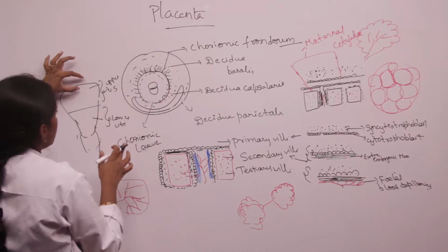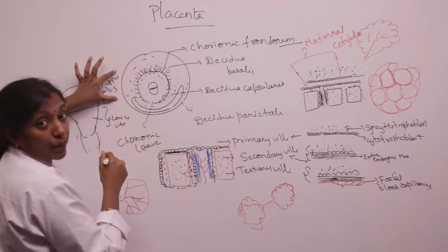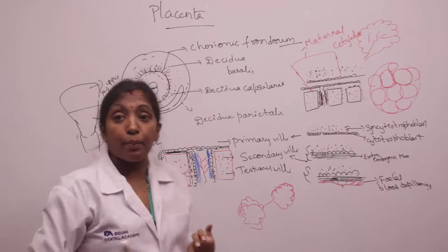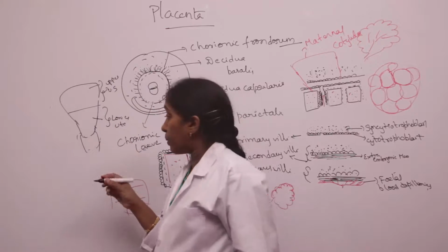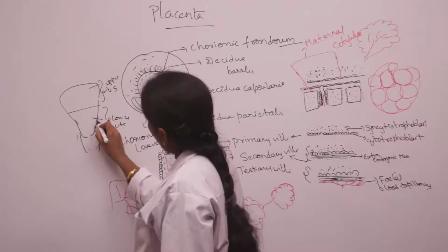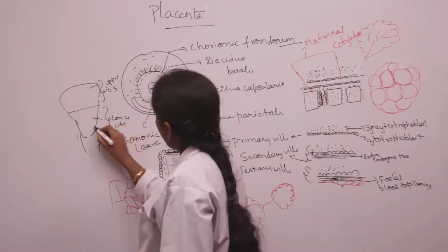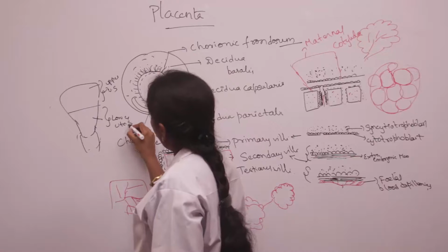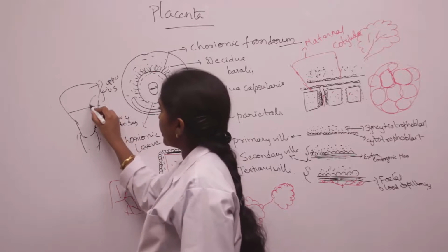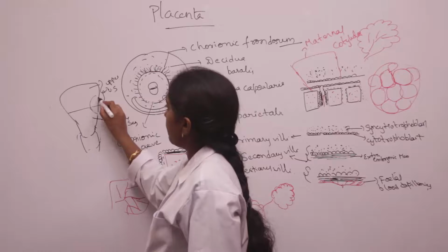So the fundus and upper part of the body form the upper uterine segment, and the lower part of the body and cervix form the lower uterine segment. Usually the placenta gets attached to the upper uterine segment.